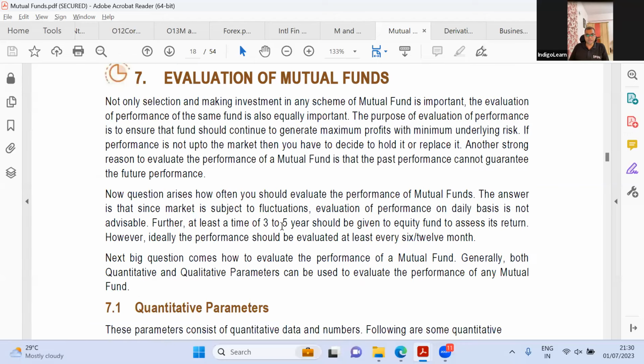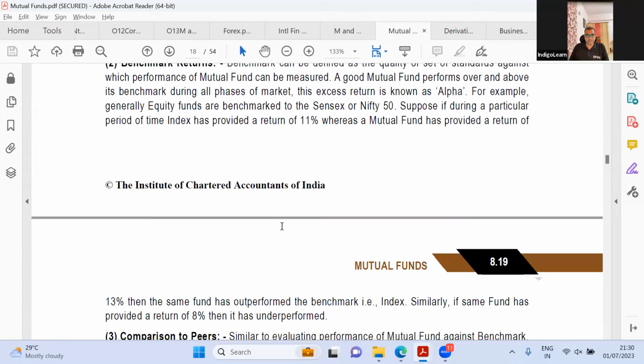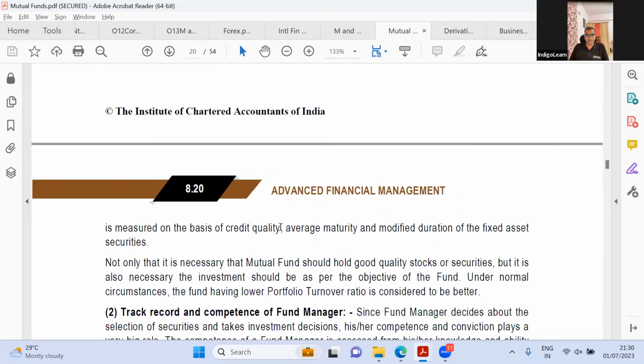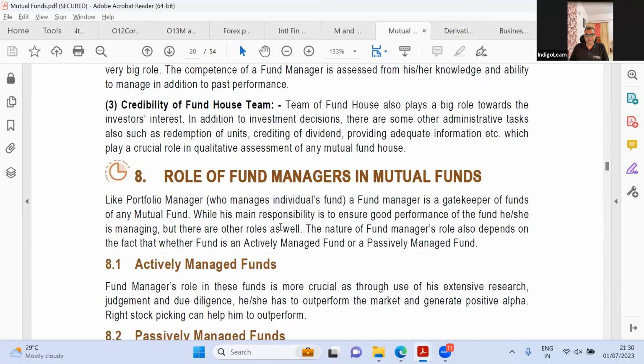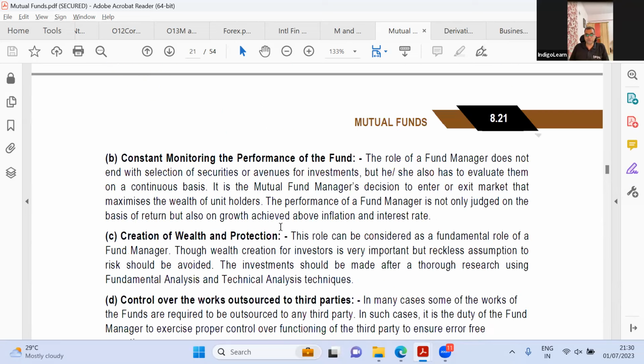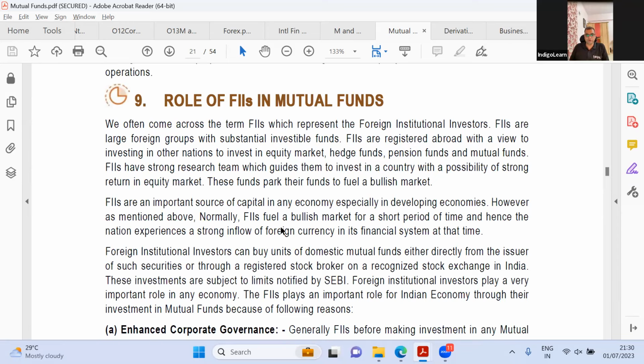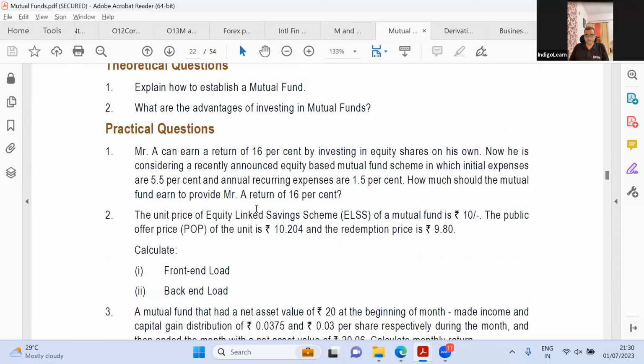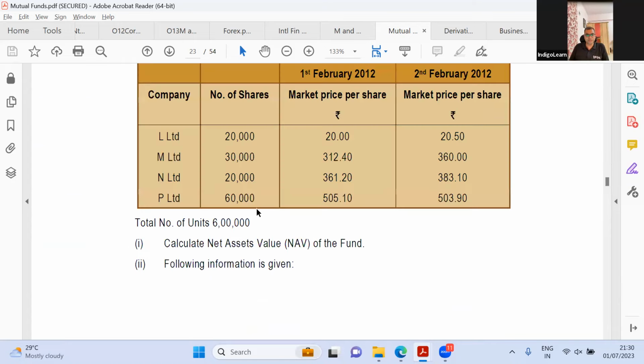Evaluation. So this is a new topic: quantitative parameters, risk adjusted method, benchmarks, comparison across cycles, financial measures, qualitative method. It's roles of fund manager, actively managed funds. What is the fund manager supposed to do? Role of FIs in mutual fund. What do FIs do? And a bunch of stuff. Again, this is theory. There is absolutely no change. And let us see what are the questions that we have.